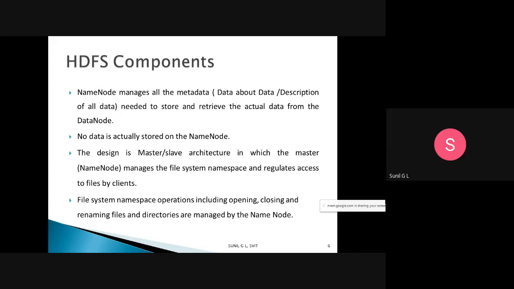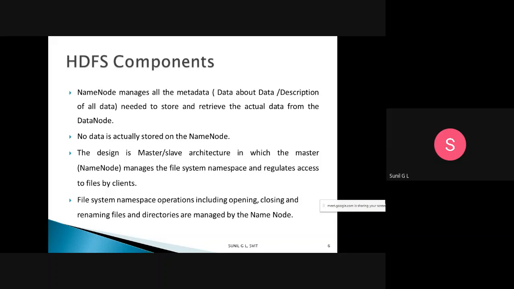The design is master-slave architecture. The name node does not store anything except the structure of the data, while the data node contains the actual data.